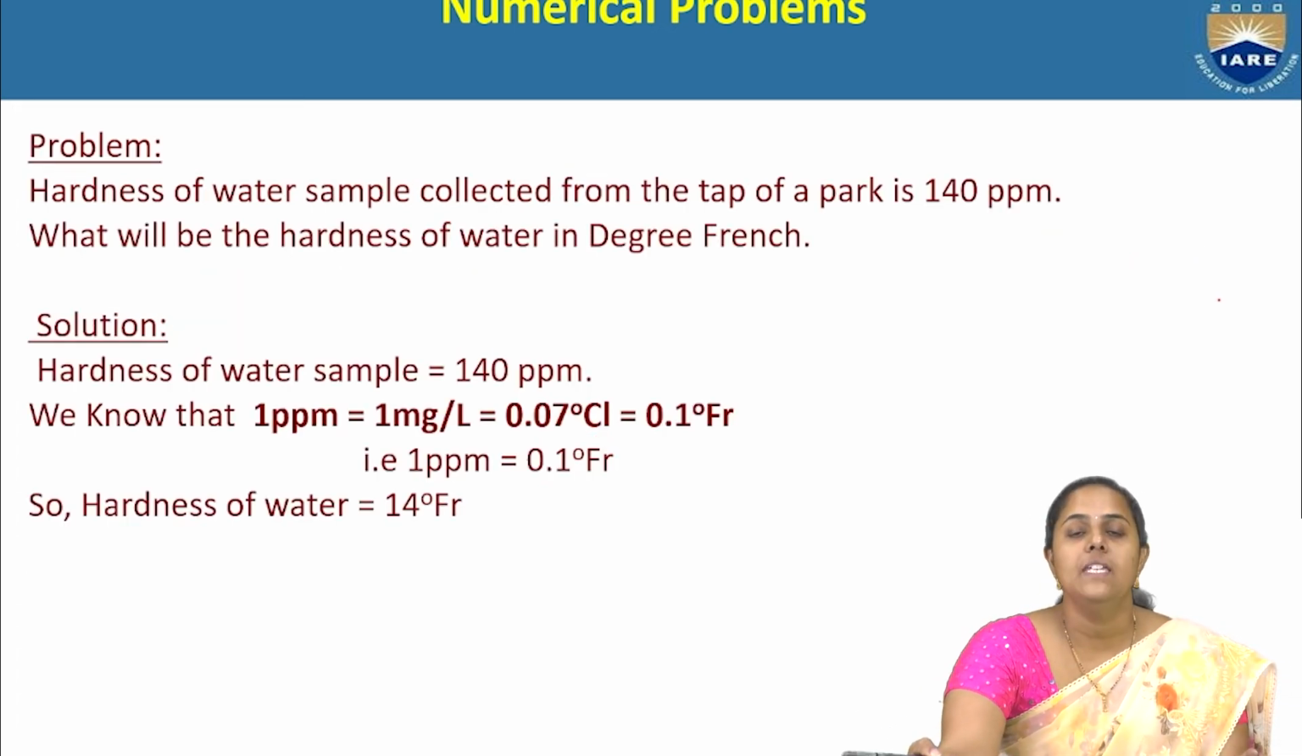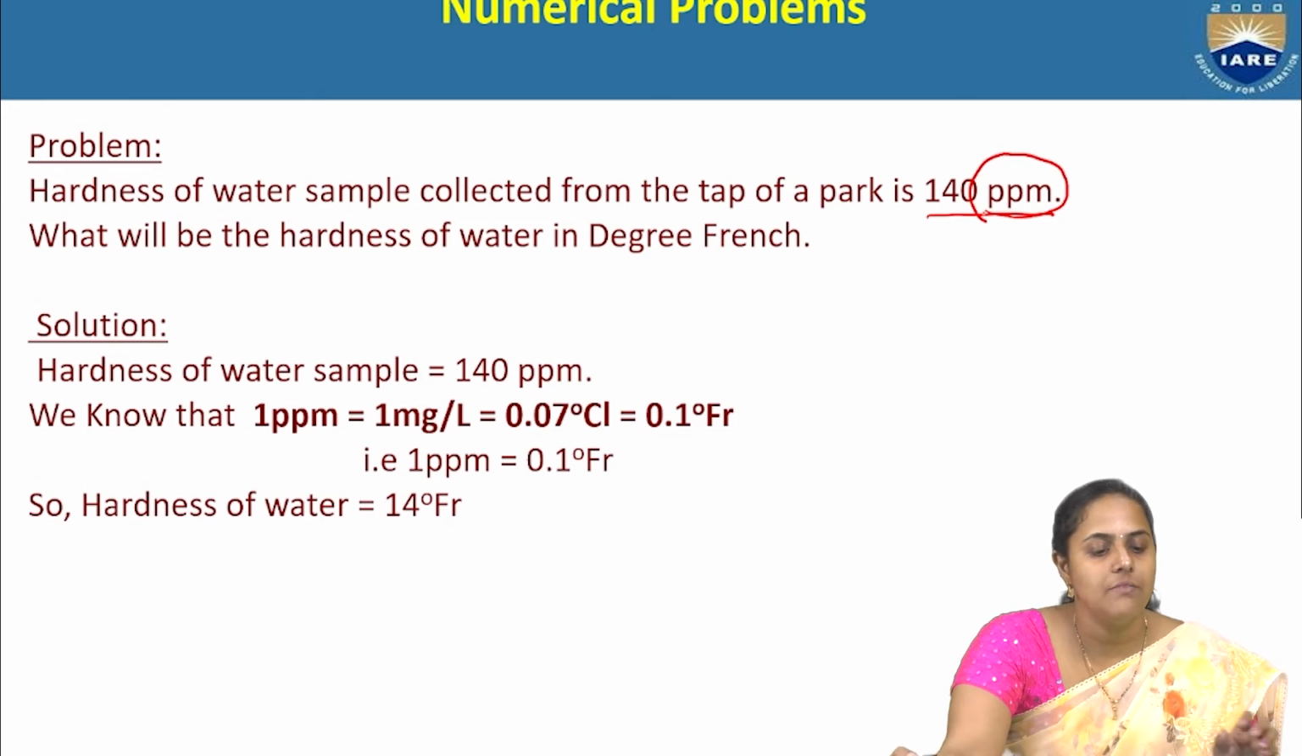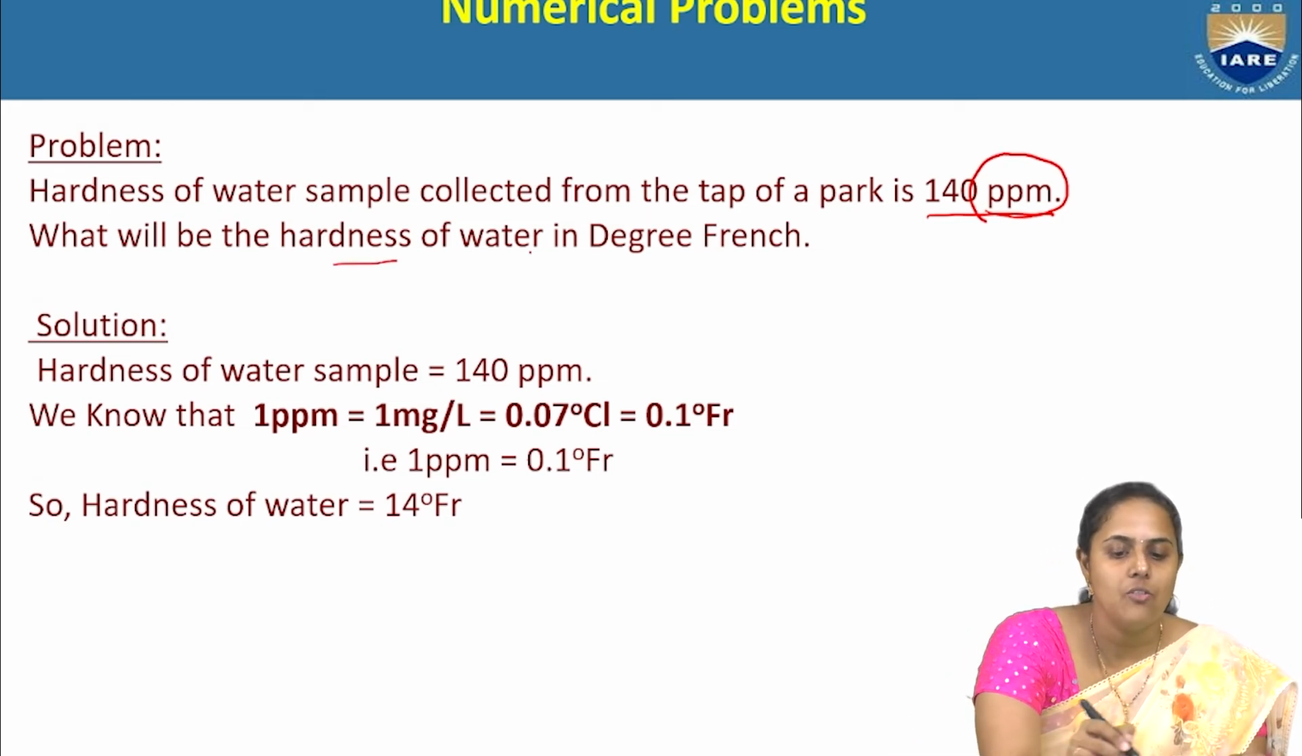Now, the second problem is the interconversion of units. You know the units of hardness: milligrams per liter, ppm, degree Clark and degree French. Those are mostly used as units for expressing hardness. So here in this problem, the hardness of a water sample collected from the tap of a park is 140 ppm. They have told the hardness in terms of ppm. What will be the hardness of water in degree French?